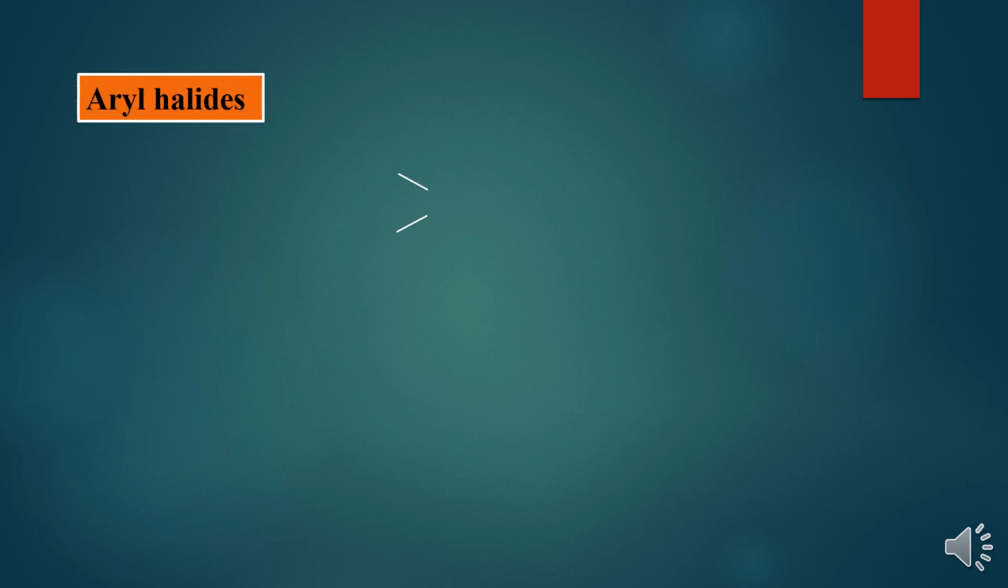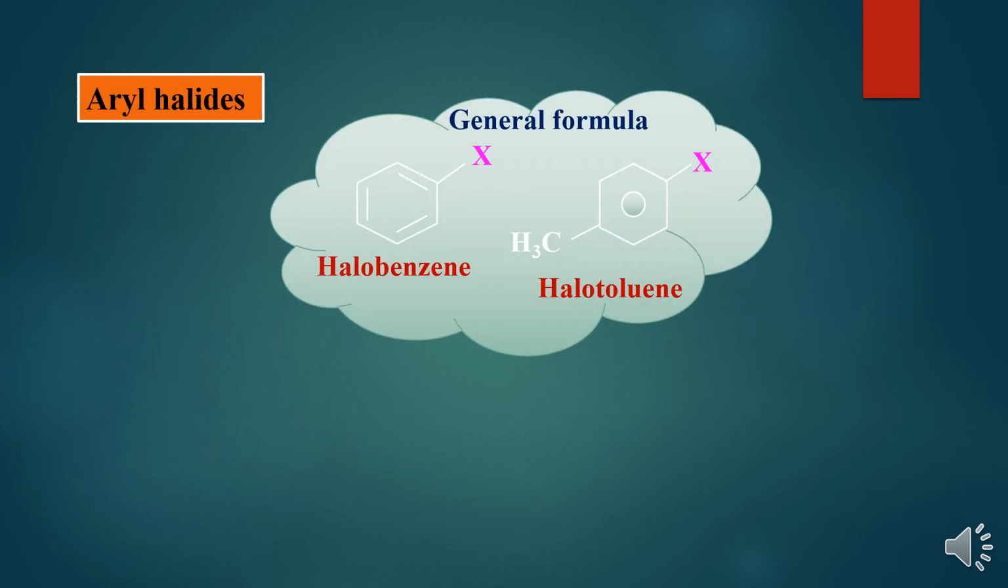Now next one, aryl halide. Aryl halide means the halogen is directly linked to a benzene ring. In the benzene ring, the carbon atom is an sp2 hybridized carbon atom. You can take examples such as halobenzene, halotoluene, parabromotoluene. These are examples of aryl halides, where the halogen is directly attached to the benzene ring.